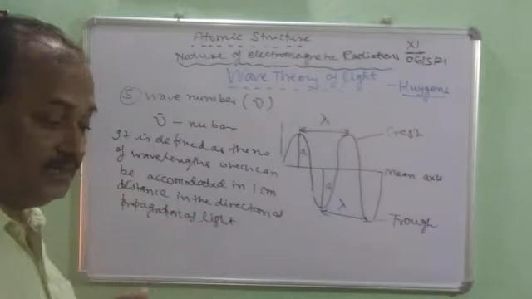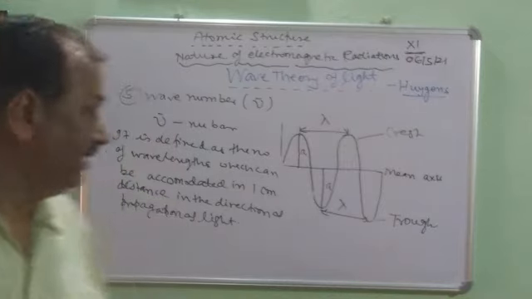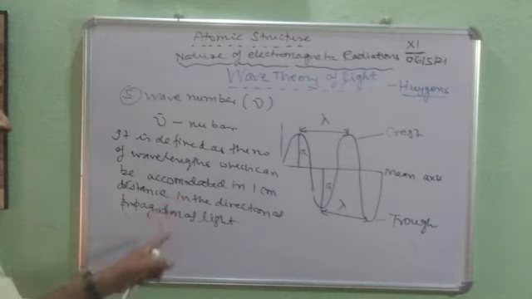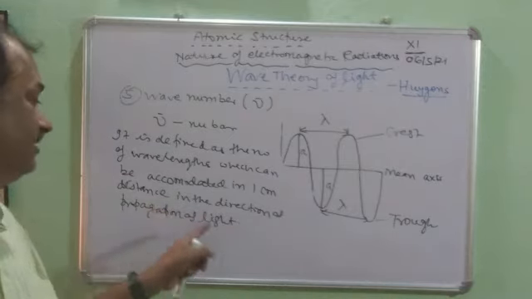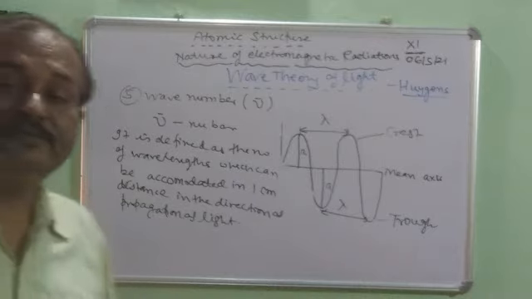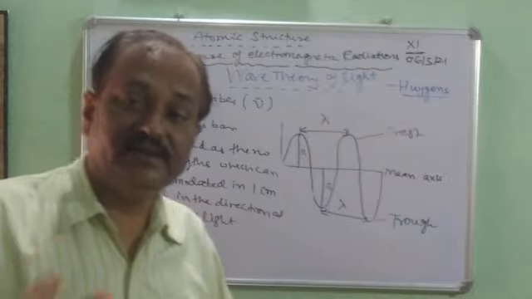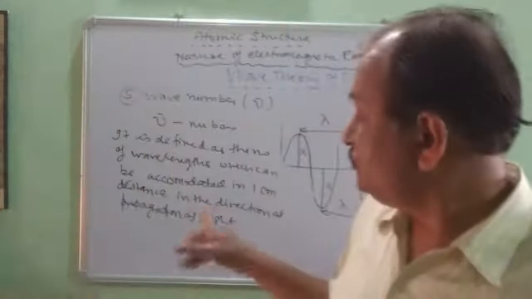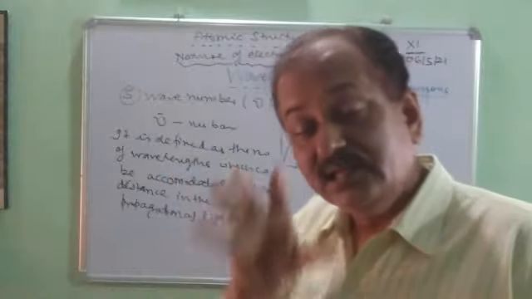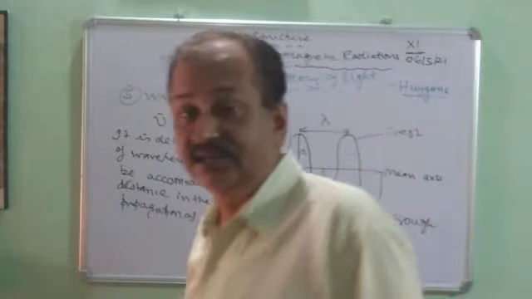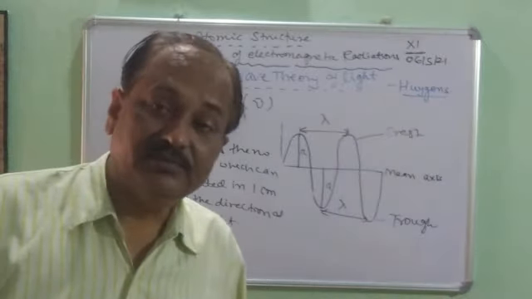It means the distance is 1 centimeter, and light or any ray is passing through, and how many wavelengths can be accommodated in that 1 centimeter is called the wave number.